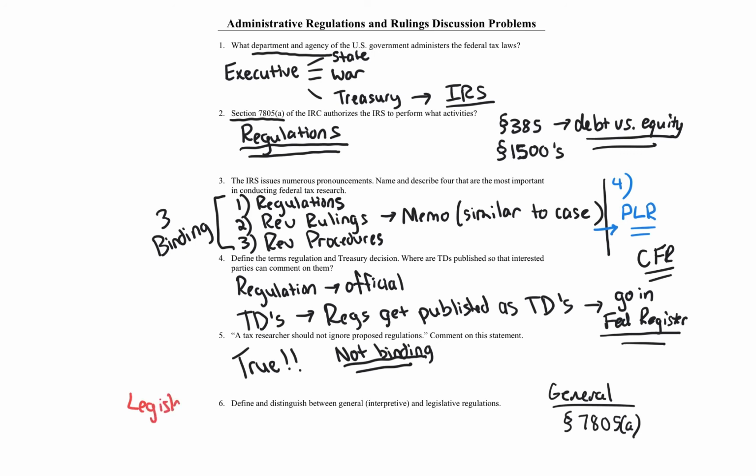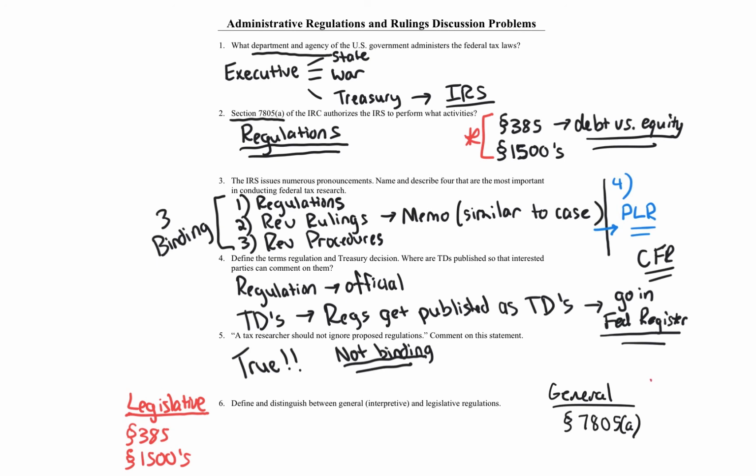So legislative regulations, the code section itself dictates that the IRS or Department of Treasury needs to clarify and create the actual rules. So perfect example, we talked about this earlier, Section 385, dealing with debt and equity. And in the 1500s, if you go to Section 1500s for consolidated returns, and if you're watching this in the future and the 1500s are no longer consolidated, just find the consolidated return rules. At the time of the video, it's in the 1500s. You will see that there's a code section that specifically states that Congress wants the IRS to provide rules in the area because it's a very technical area.